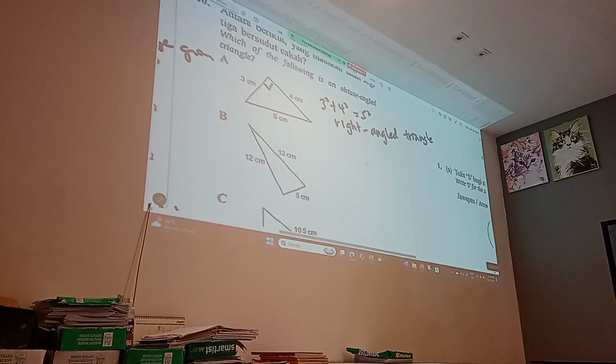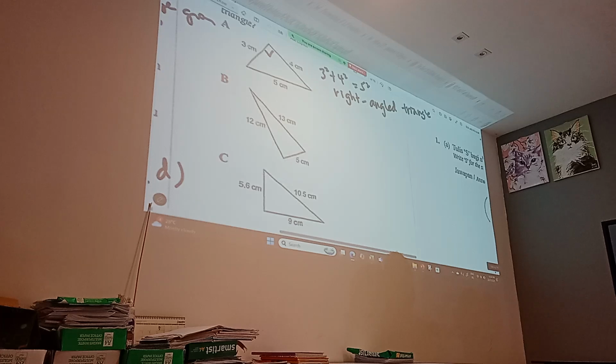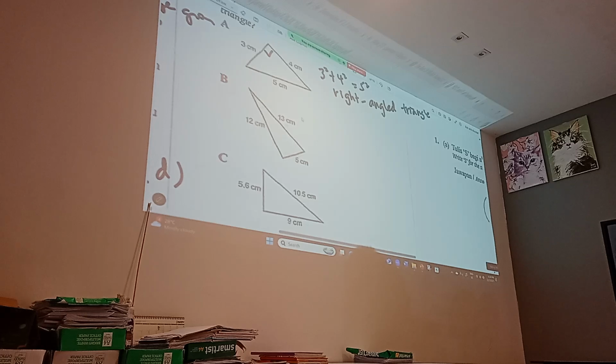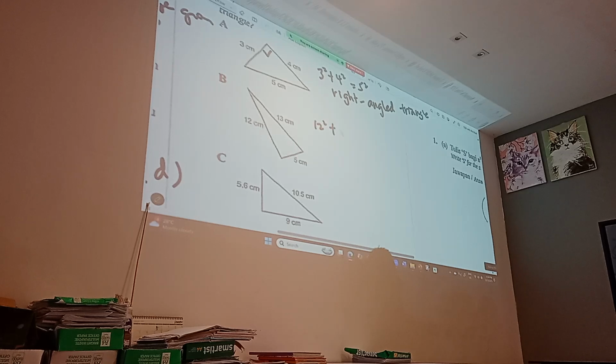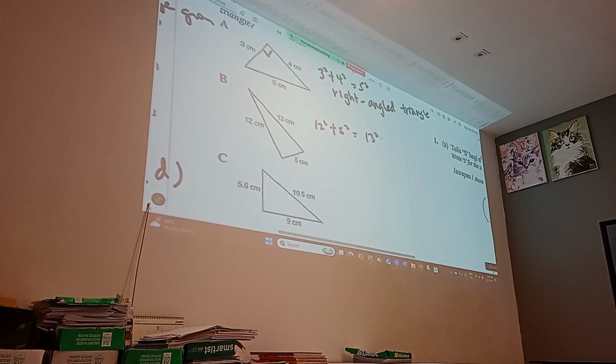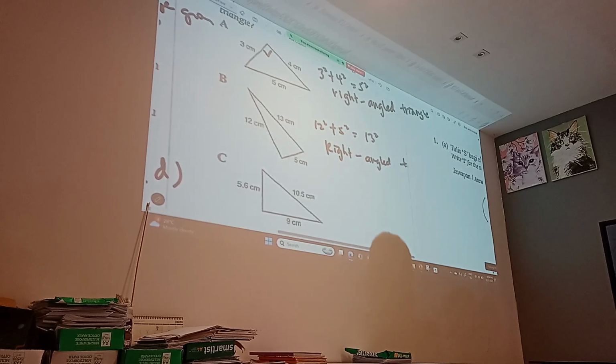Okay. Bracket B. Is this a Pythagoras theorem? You take the longest one minus the other one, see whether you get the shorter one. Do it now. 13 squared minus 12 squared. See whether you get 5 or not. 13 squared minus 5 squared. Yeah? Dapat tak? If it's a decimal, then it's not. Dapat, then we write properly. 12 squared plus 5 squared equals 13 squared. So this is also a right angle triangle.